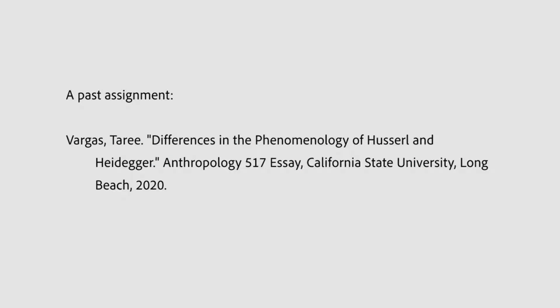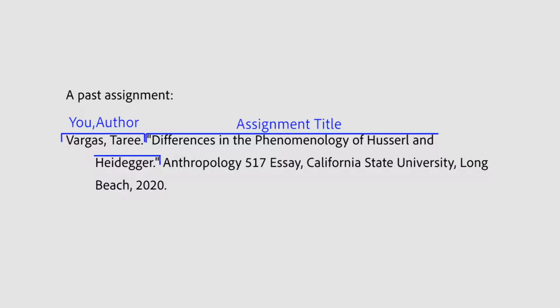If you want to cite a past assignment you've completed, you list the author's last name, comma, first name, period, the title of the assignment in quotations ending in a period, the name of the class the assignment was completed for, then what kind of assignment it was, for example, an essay, followed by a comma, the institution you were attending at the time, comma, and the year the assignment was completed.